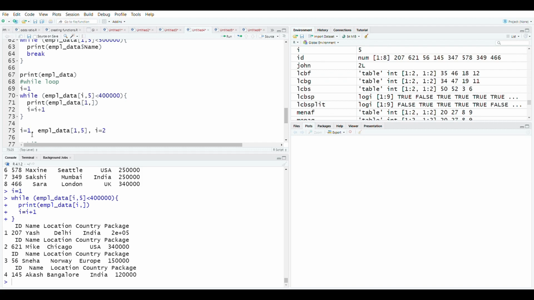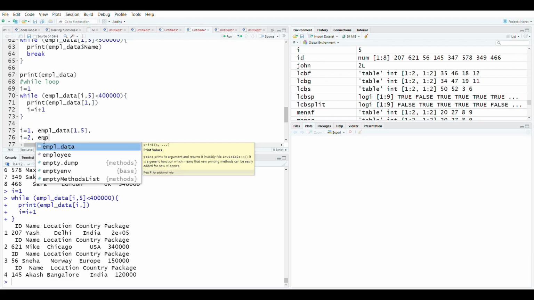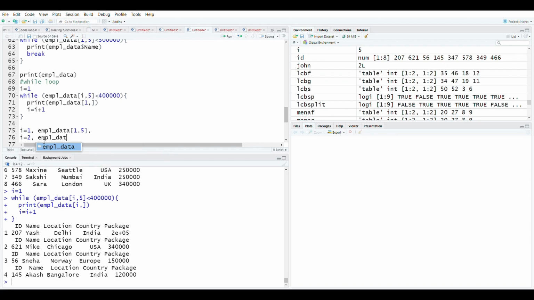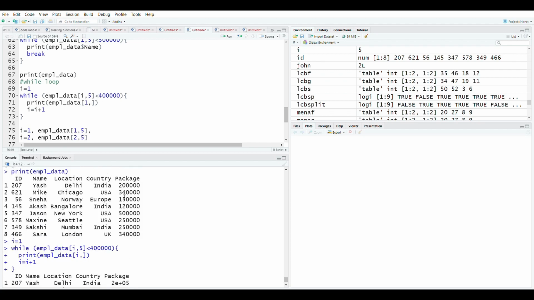Since the value of I is 2 now, in the employee data table, the condition we have mentioned will also take row value as 2 and column value as 5. It will see that the value at row 2 and column 5 is less than 4 lakhs.